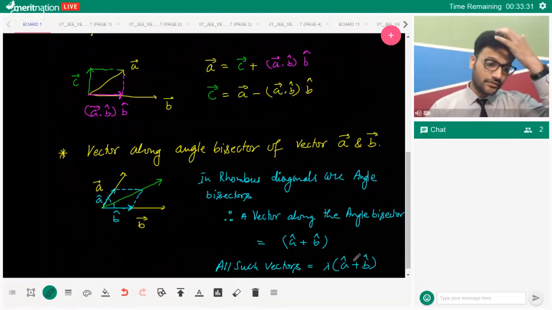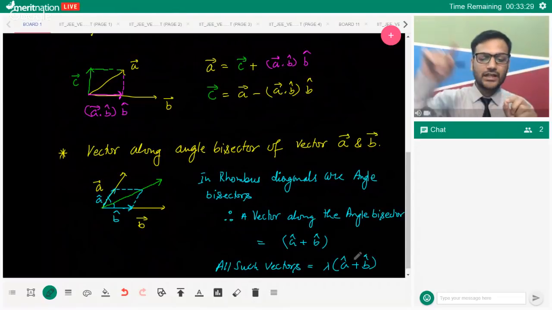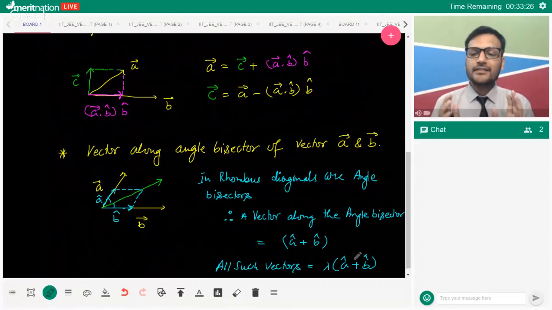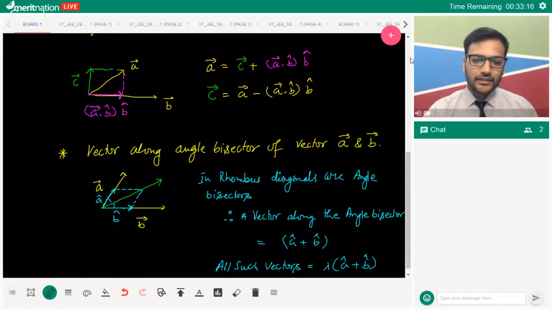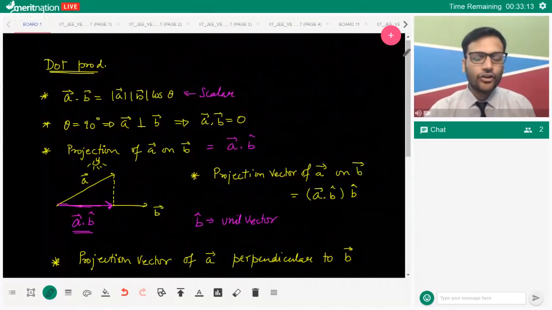So remember this also, whenever the angle bisector is taken into account, you can just take the sum of the unit vectors of the given two vectors and multiply it by some scalar lambda. So over here, lambda is a scalar. Anyways, so this was the basic theory of dot product.